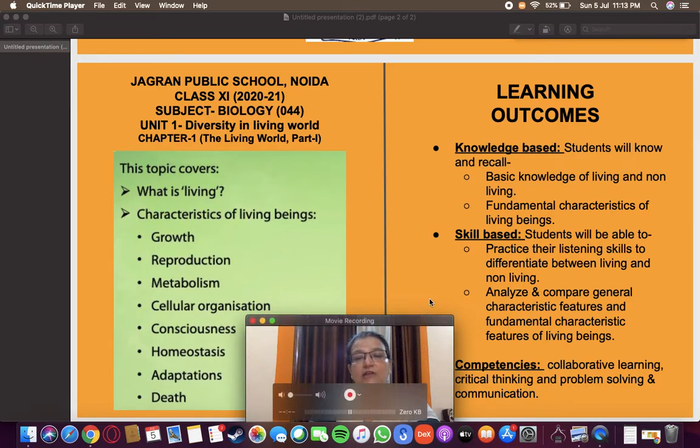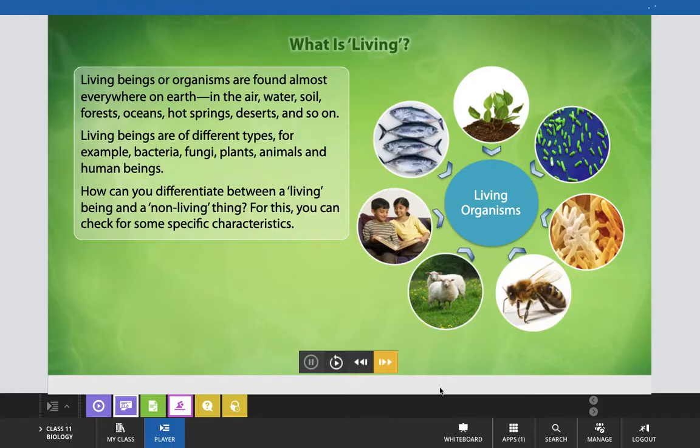Now let's start with today's class, and the question, what is living? As you know, living beings or organisms are found almost everywhere on earth: in the air, water, soil, forest, oceans, hot springs, deserts, and so on. Living beings are of different types. For example, bacteria, fungi, plants, animals, and human beings that you have already studied in earlier classes also.